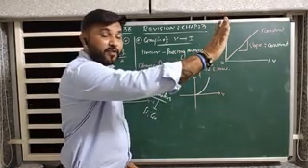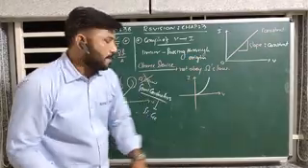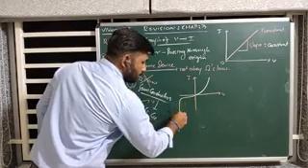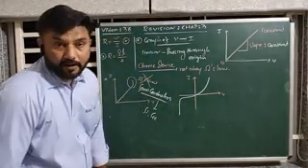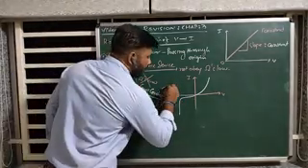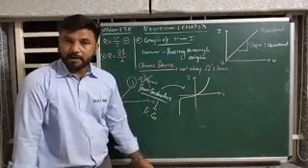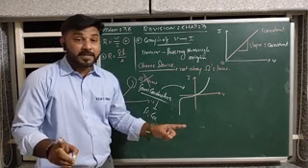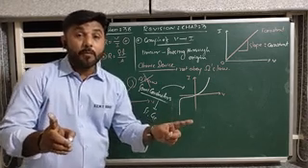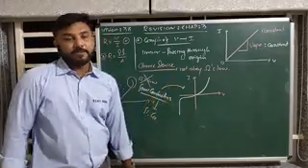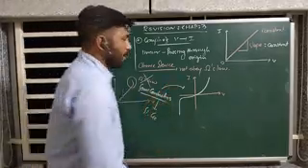If the polarity of electric potential changes, then the graph will be like this. Again, this is the matter of semiconductors. Clear? So these are the limitations. Ohm's law is not obeyed in the case of semiconductors. There is one more graph.